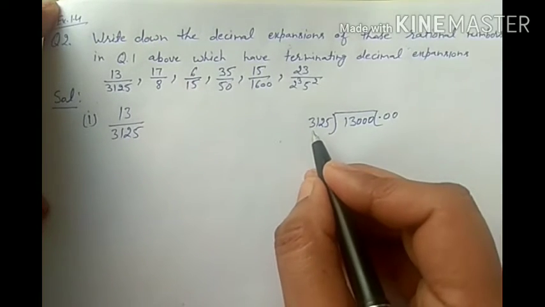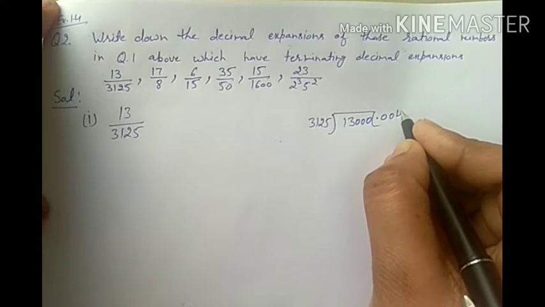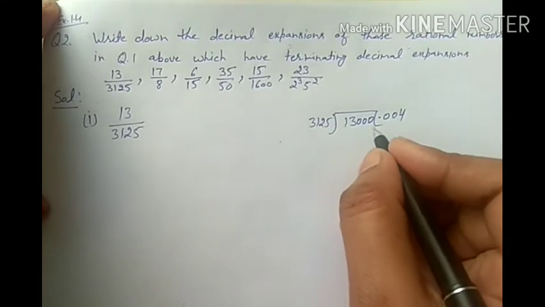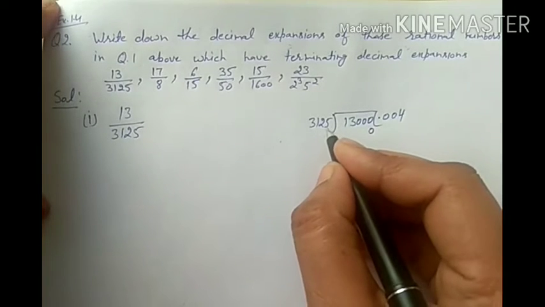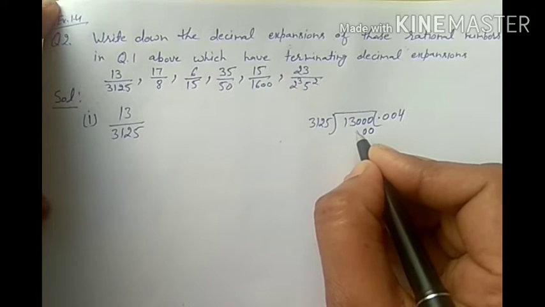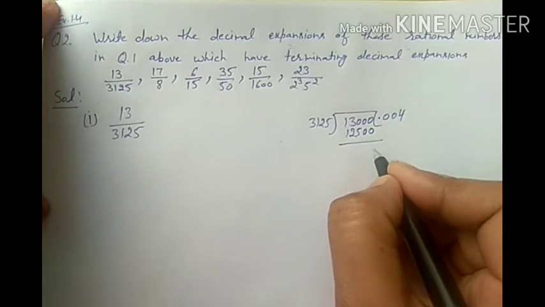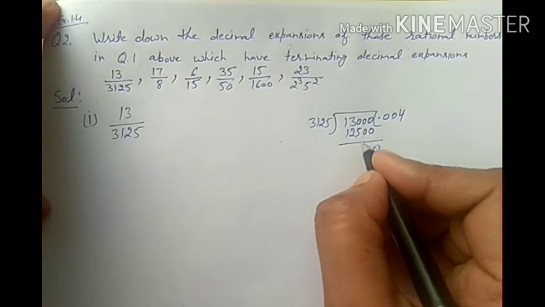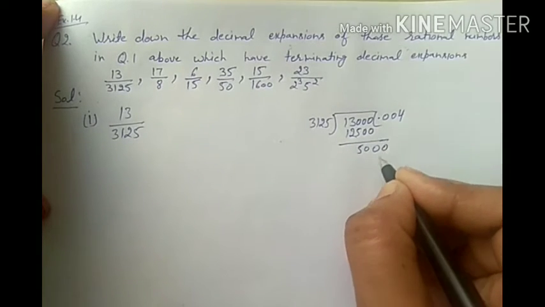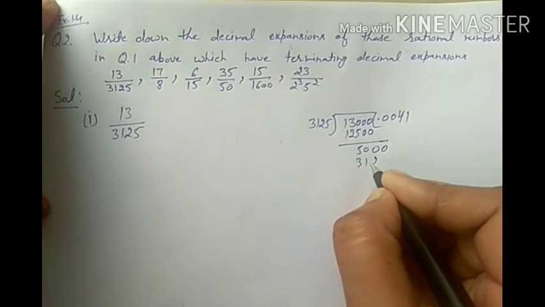Now the dividend is greater than the divisor, so it will go 4 times. When we multiply by 4, 4 5s are 20, 4 2s are 8, and 2 is 10, 1 is 5, 4 1s are 4, 4 3s are 12. Now the remainder is 0 0, 5 from 10 is 5, and 2 from 20. Now we will take 0. Now it will go 1 time, 3 1 2 5.